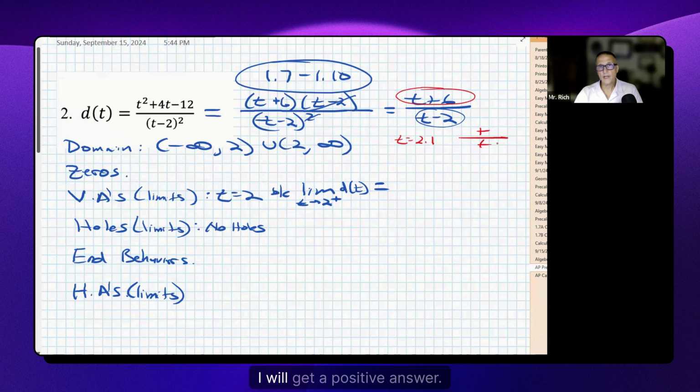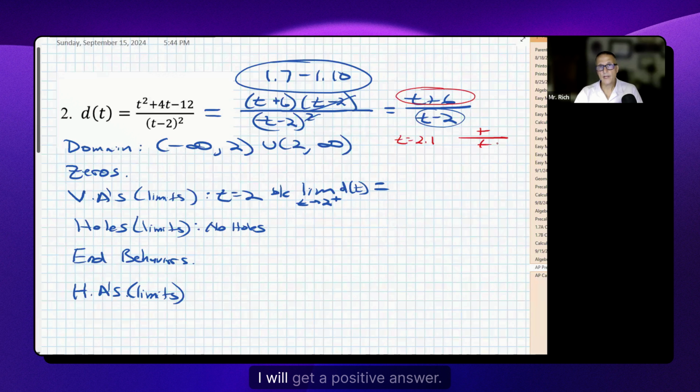Right now, if I had to sketch this, I now know pretty much what this function has to be doing based on all of this. So I can draw myself a sketch. We've got a vertical asymptote sitting over here at 2. We have a horizontal asymptote at 1. I'm going to mark that as 1. It has a 0 at negative 6 over here. So that means I know the function is coming from that asymptote.